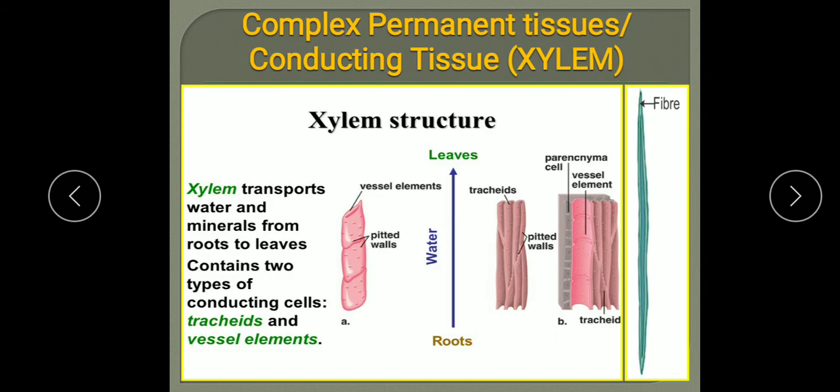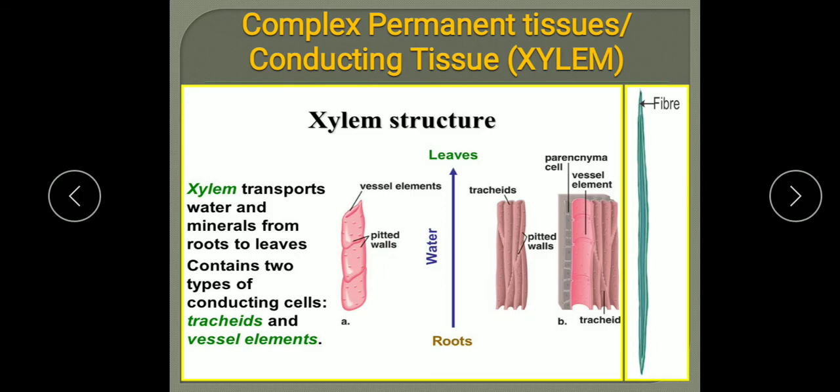Xylem is a complex tissue, forming a part of a vascular bundle, concerned with the conduction of water and minerals. It also provides mechanical support to the plant. The cells of the xylem are thick-walled conducting strands, and in the xylem there are four types of cells.